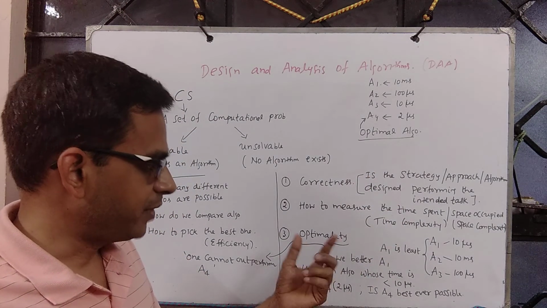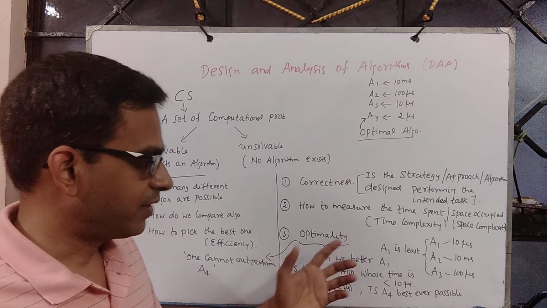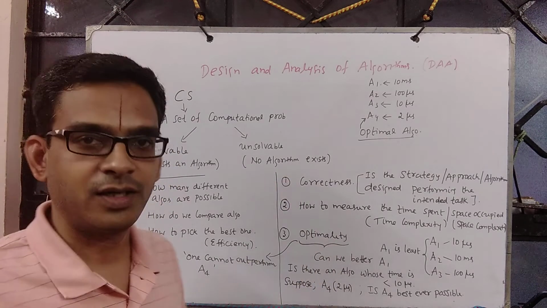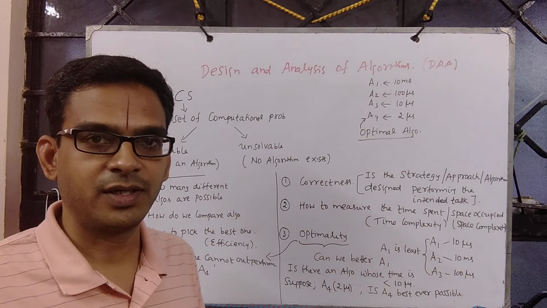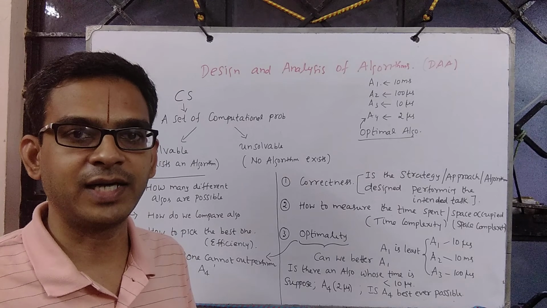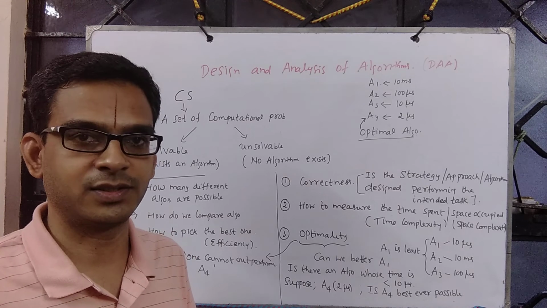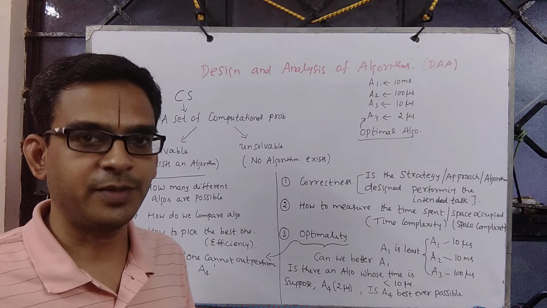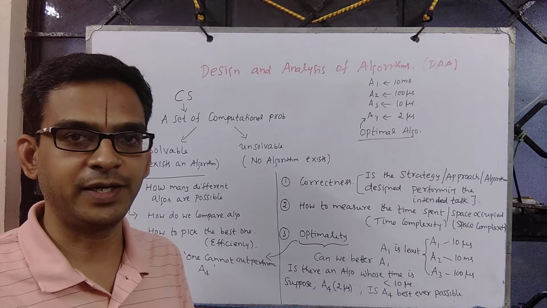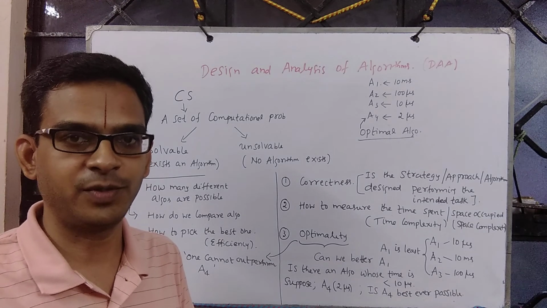As part of optimality study, you have say 5 different algorithms and it turns out that the fifth one is least. We further ask, can I improve the fifth one and ask for something better than this? So as part of optimality study, we want to achieve the optimum, the ultimate algorithm for the given problem.